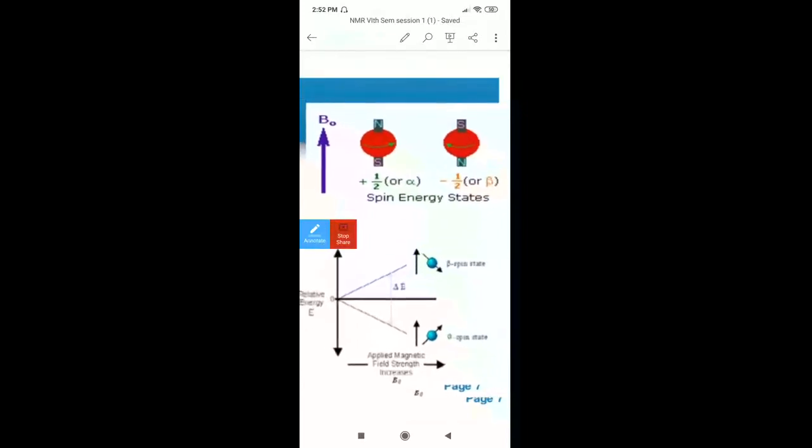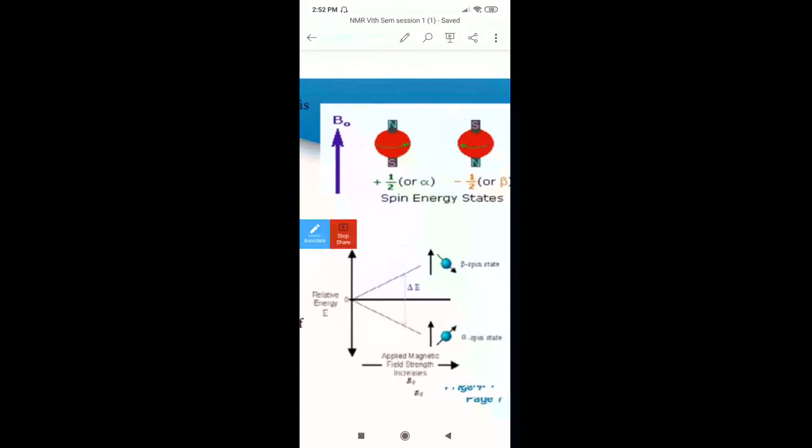What we can see from this, what can we learn? Can anybody tell me from this figure?